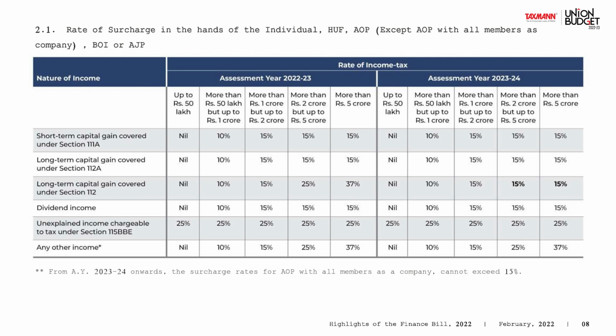But there are certain incomes taxed at a special rate, which also have a special surcharge.